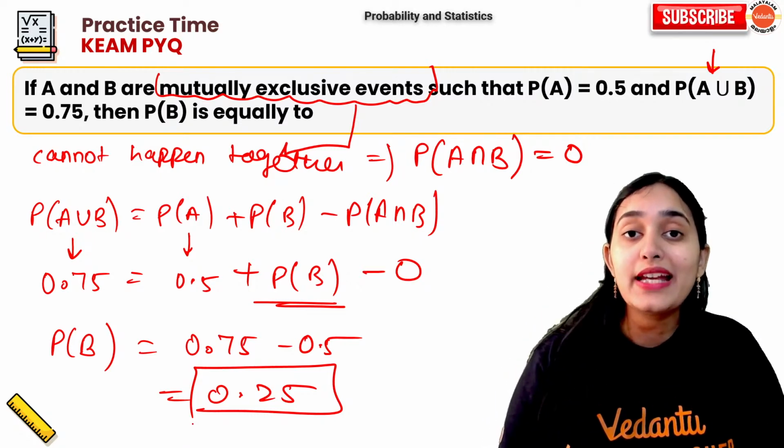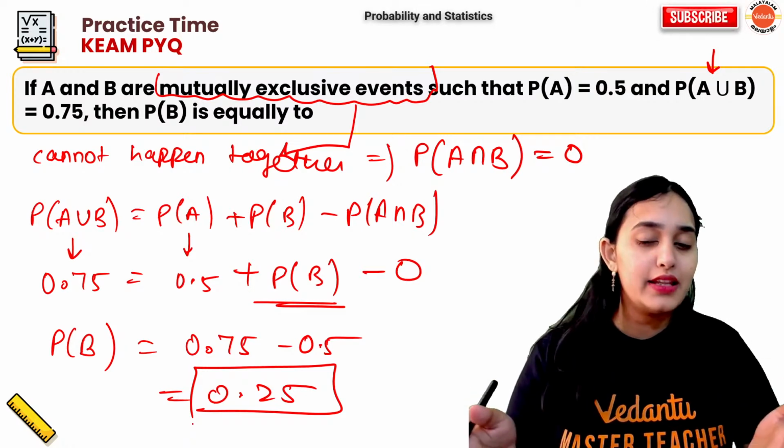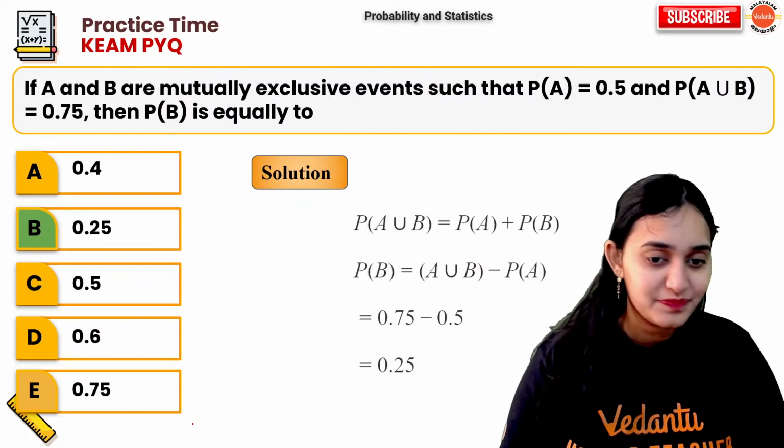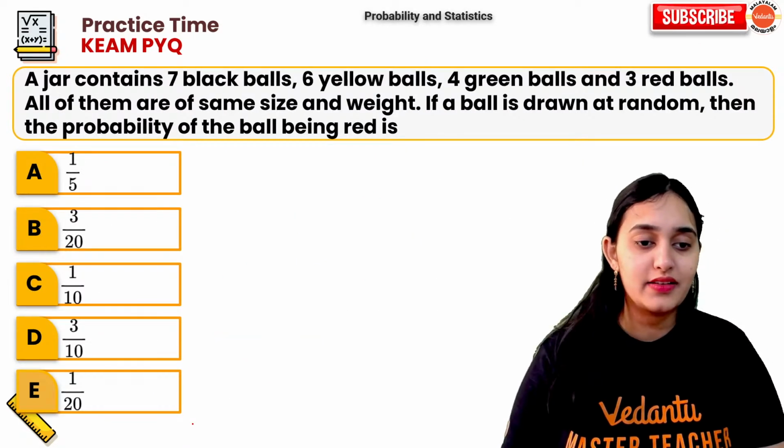What are mutually exclusive events? Which cannot happen together. So their intersection is always 0. Simple. Okay, that's your answer.